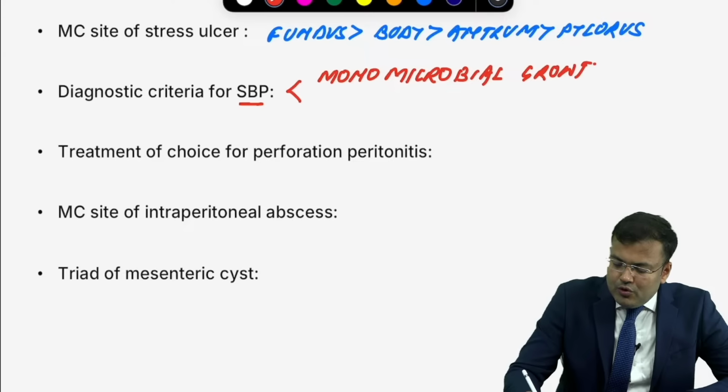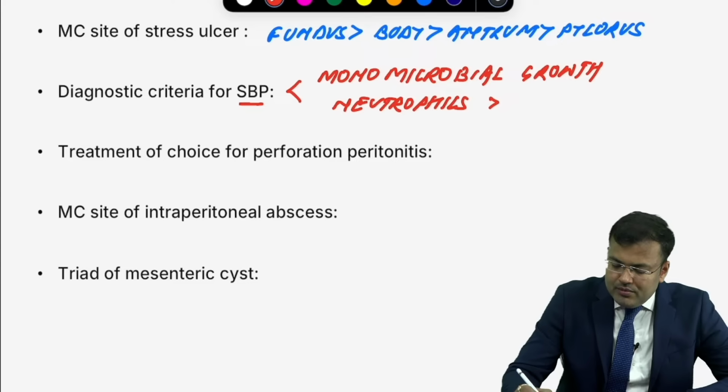So there should be monomicrobial growth. And another thing: neutrophils more than 250. There should be a neutrophil count of more than 250 per mm cube.